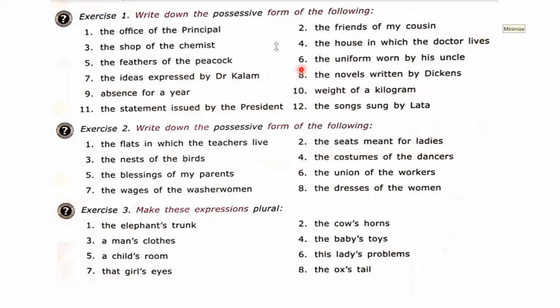Same way, tell me the second. The friends of my cousin. How to say this sentence with the help of apostrophe? Manishita, you please tell me. The friend's cousin. No, we need to say my cousin's friends. My cousin's friends.